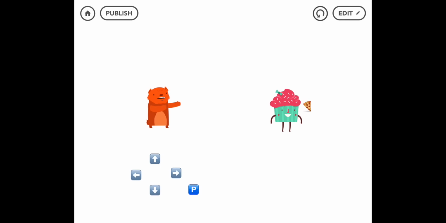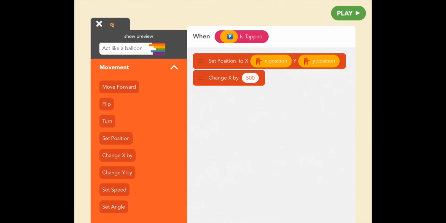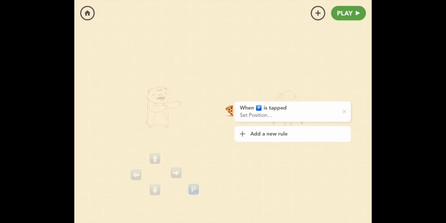Okay, cool, so the last thing we want to do is make sure that the pizza isn't just hanging out in the middle of the screen in the beginning of the project, because where did that come from? We don't want to see the pizza until the bear is throwing it. Presumably, it's in his pocket before then. So let's go back to editor, and let's give pizza a new rule. Add new rule.